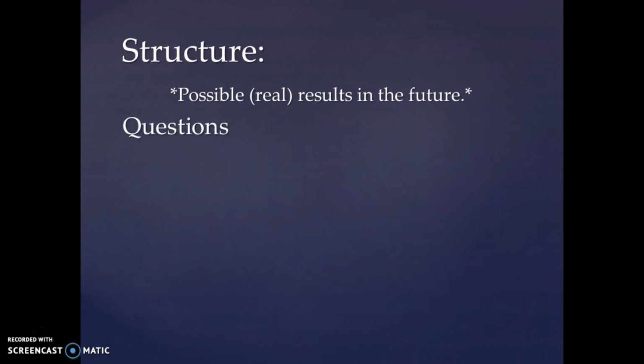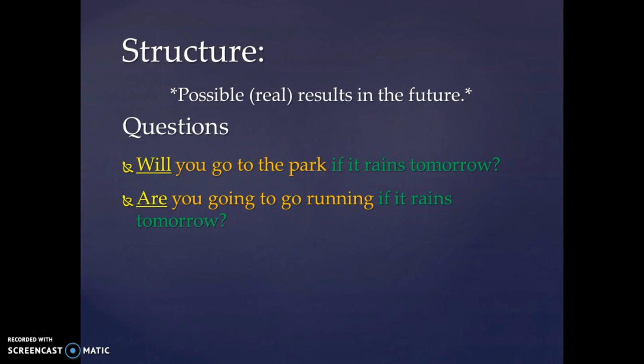Now, here are some ways that we can make questions with conditional tenses. We could start by making yes or no questions. A yes or no question would look like this. Will you go to the park if it rains tomorrow? Or, are you going to go running if it rains tomorrow? So here you can see 2 examples of yes or no questions, depending on if we use will or be going to.